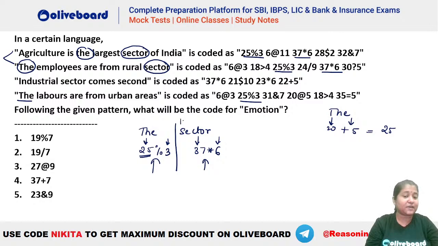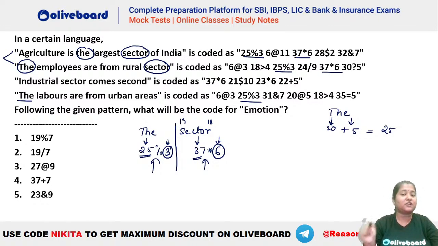Similarly, for sector, this is 19 and this is 18. So 19 plus 18 gives you 37. Right? So first plus last, that is absolutely right. And similarly, the last number that we have here, 3 or 6, that is nothing but the word length. So you can see the second number is referring to the word length here. Okay, I hope this is clear.